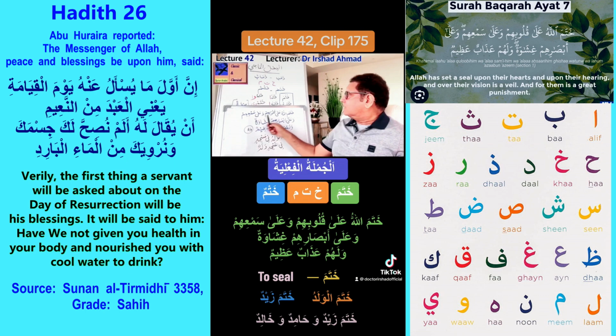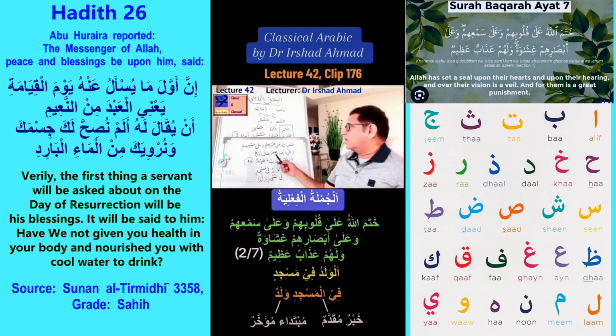So this matuf ilayh, harf atf, and matuf combine to make muta'alliq bil-fi'l in this case. So our muta'alliq bil-fi'l has become a bit of a long phrase. If we say this is a conjunction phrase, then it's just one phrase, but there are two phrases in it. So our jumla fi'liyya has already become quite long. What about wa ala absarihim ghishawatun?